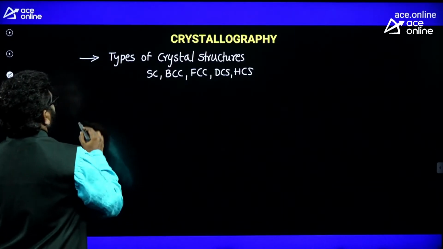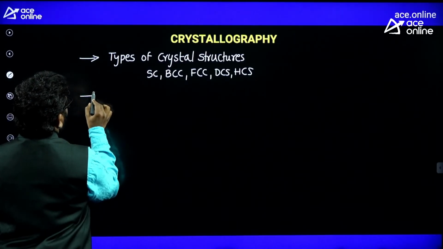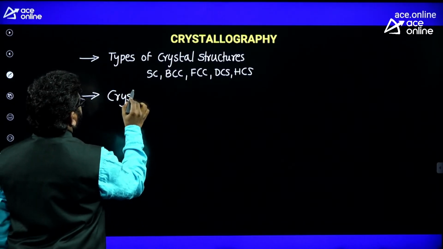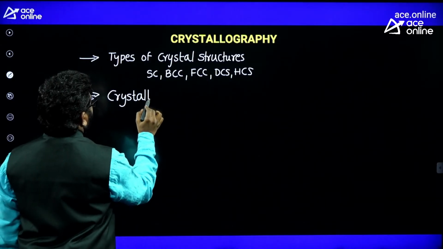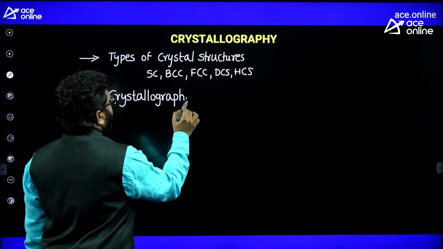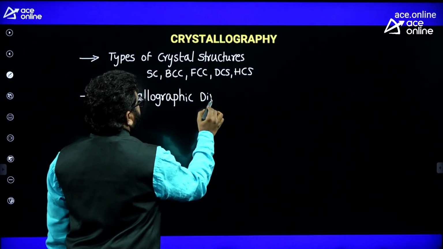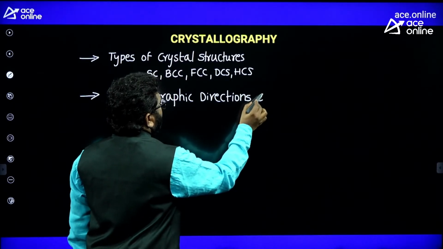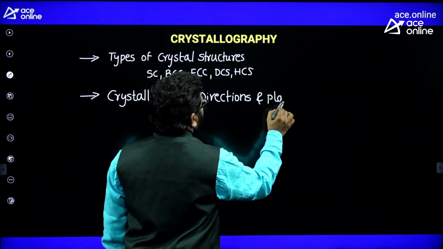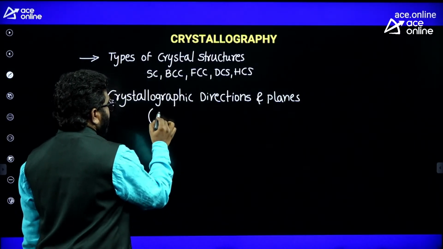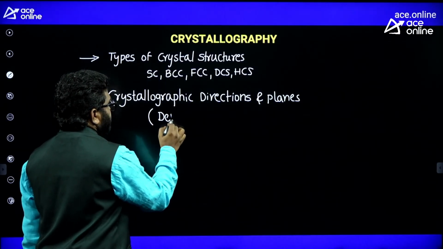And after that, from crystallography, you should also focus on crystallographic directions and planes, with respect to their densities, linear and planar densities.